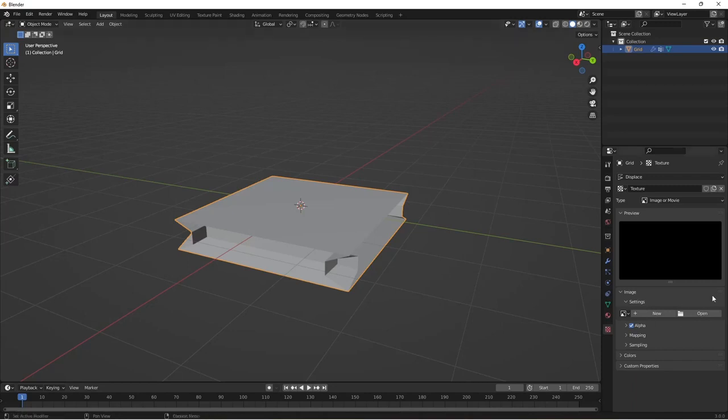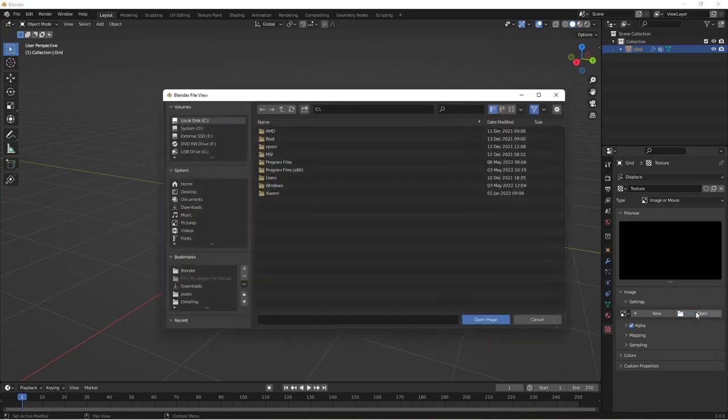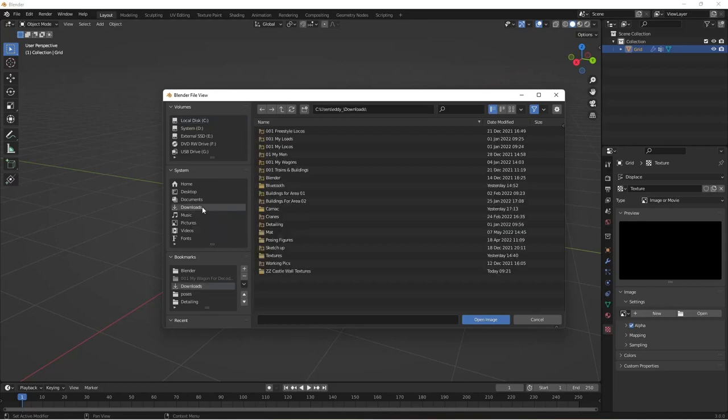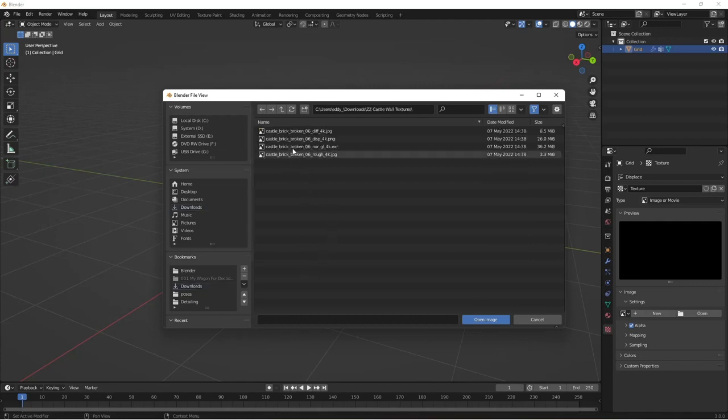So what we want to do is add our brick texture. So come down, open, we'll find where we've downloaded, and I've got mine under castle wall textures, and this is what, if you download, this is the different maps you'll get come in.